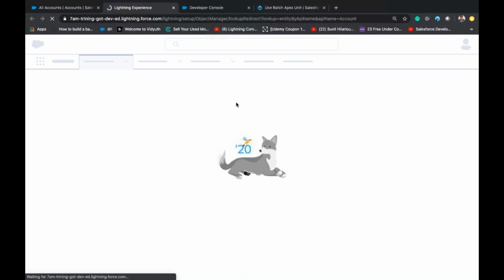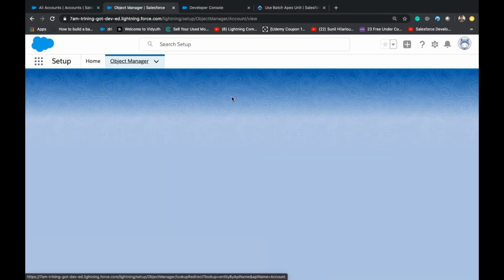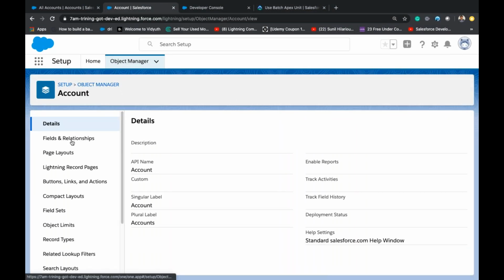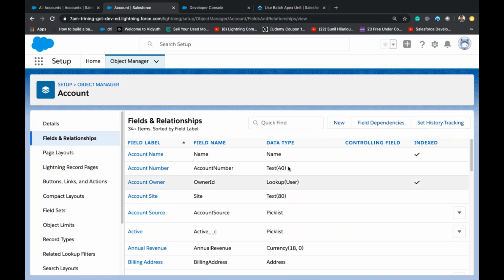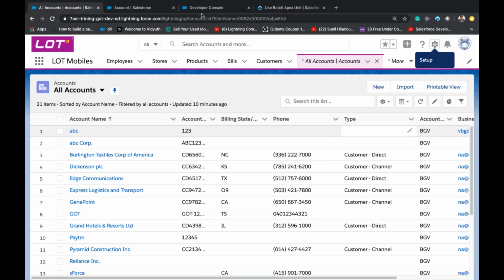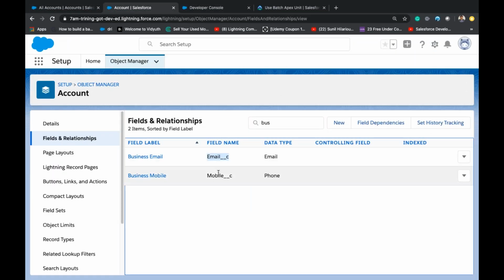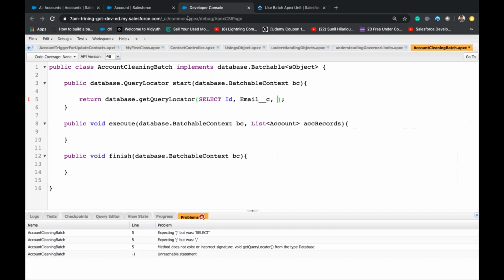If you remember, I just want to update the business email and business mobile. Okay, business email is email underscore C, comma, business mobile is mobile underscore C.